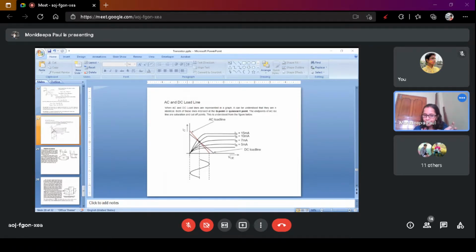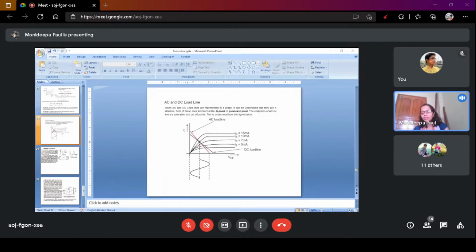Okay, so emitter emits the electron. In case of an NPN transistor, emitter emits the electron, or you can say emitter emits the majority charge carriers. Base is lightly doped, so in the base region a small portion of the electron-hole pair combination will occur, so base current is very small.